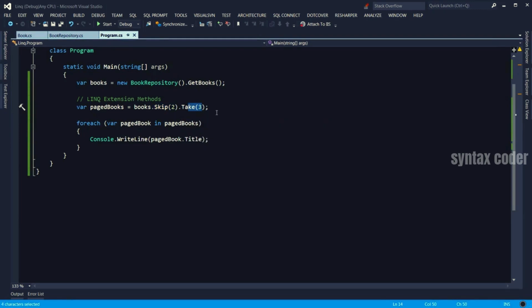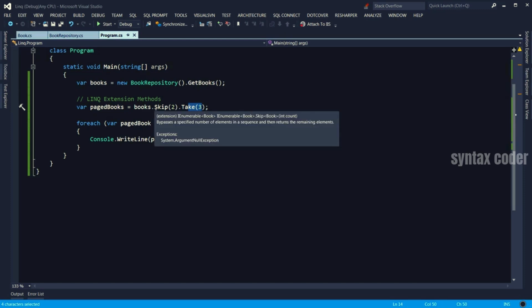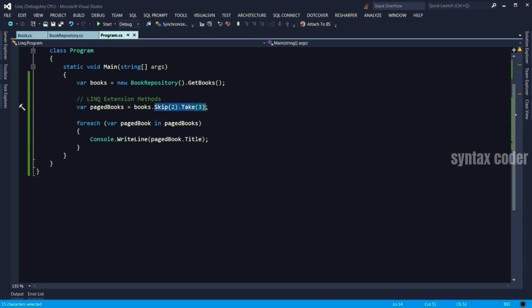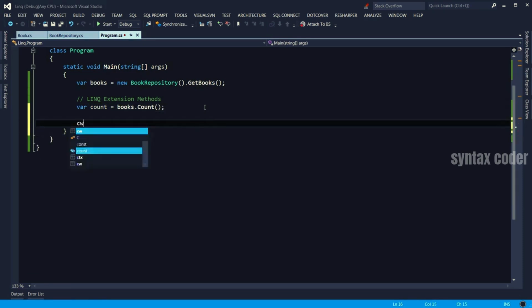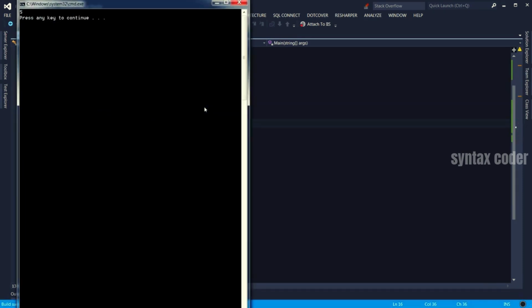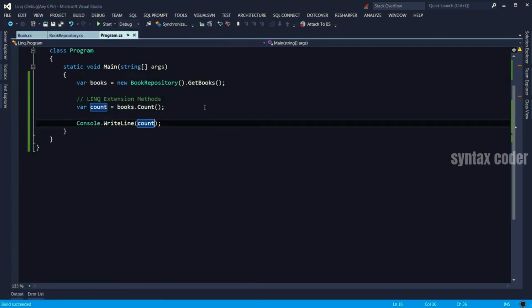We also have a bunch of aggregate functions like we have in SQL. For example, let's say you would like to count the number of books. And of course, this is not going to be paged books, this is going to be count. And let's just put that on the console. So we have totally 5 books.